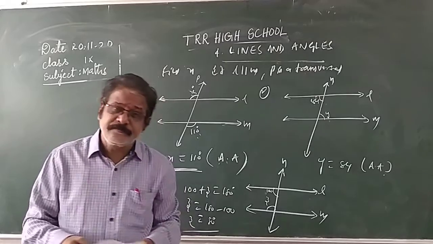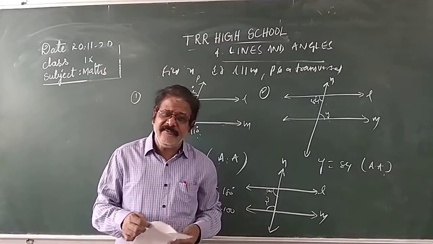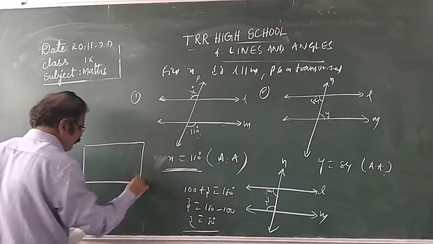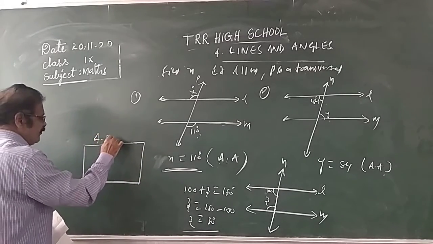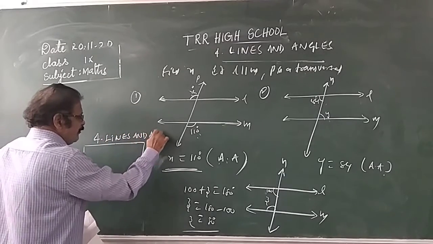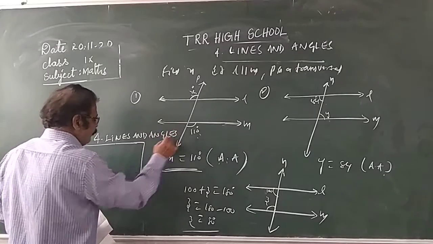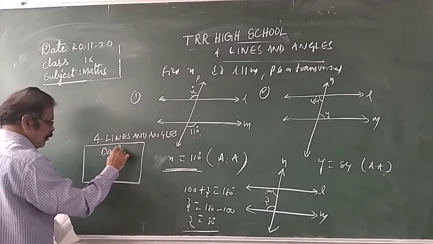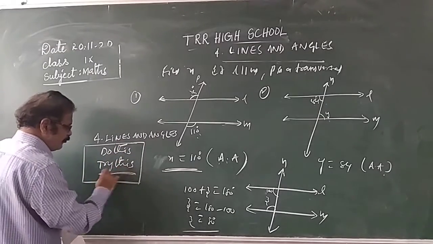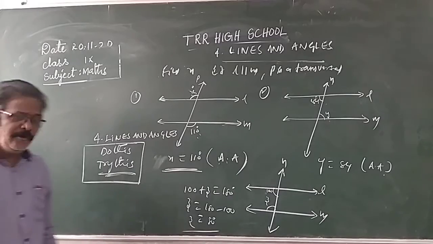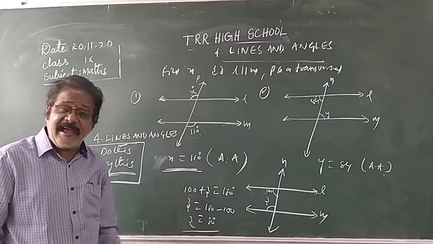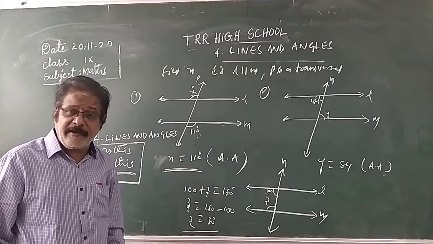In your 9th class textbook, in the fourth chapter, lines and angles, do the exercise 4.2 problems. Children, you complete this. Do this as classwork. It is related to these three angle theorems, Theorem 4.1, 4.2, 4.3, which I told you.